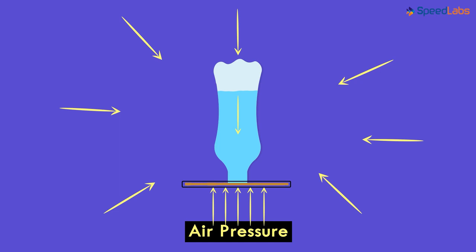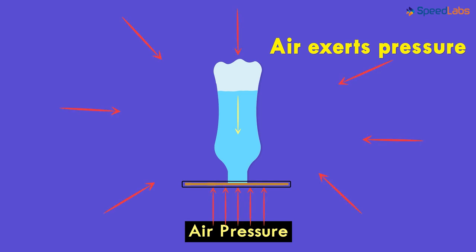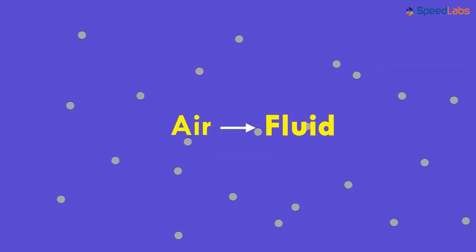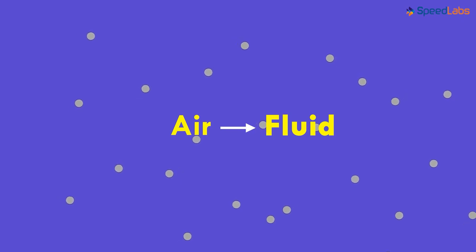With this activity, we can understand that air exerts pressure. You may note that the air pressure acts in all directions. Do you know why? It's because air is fluid. The molecules of air are very loosely held and hence they can easily move in all the directions.